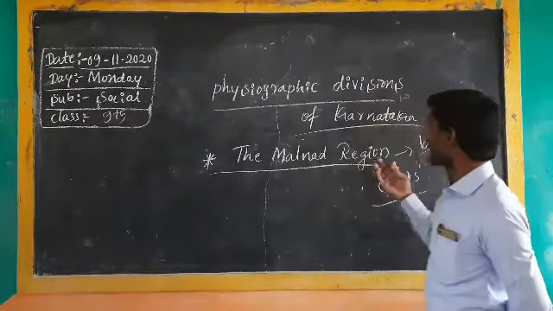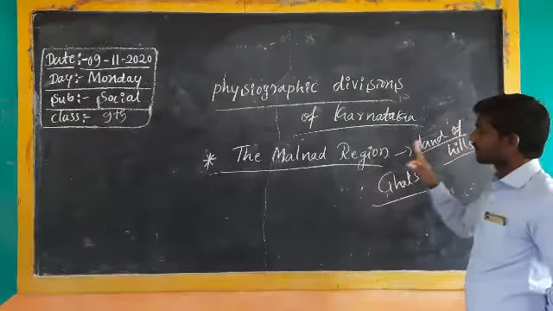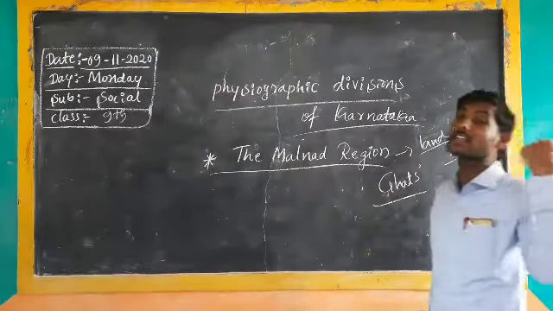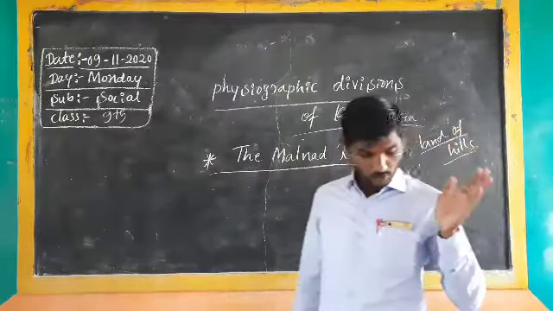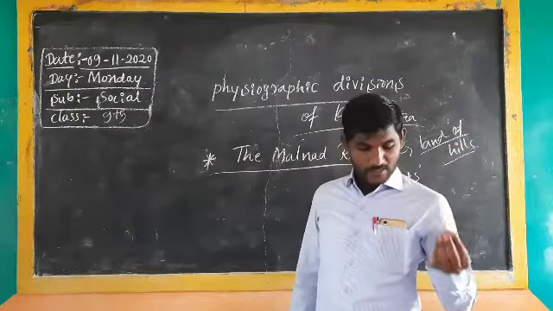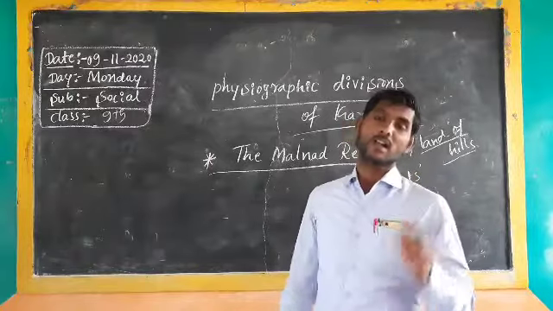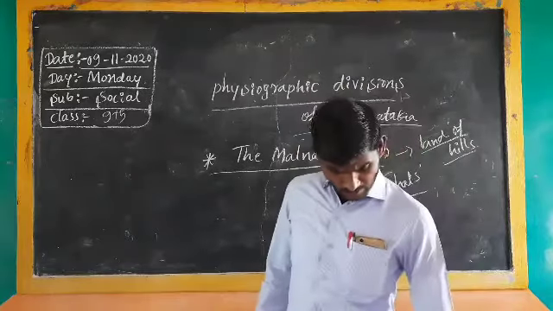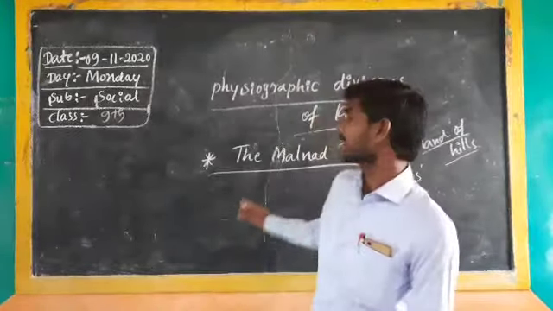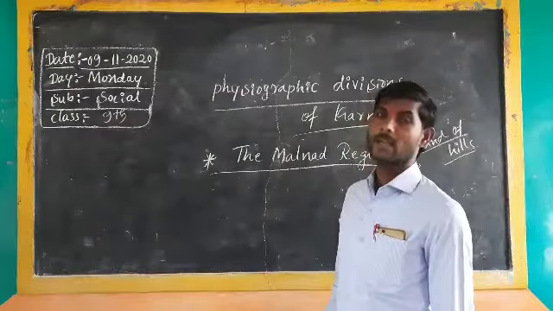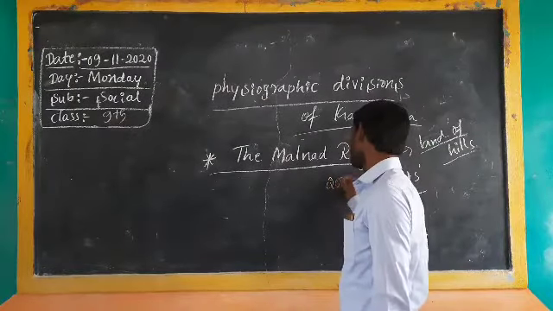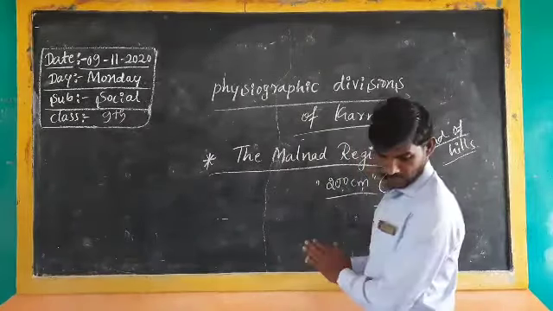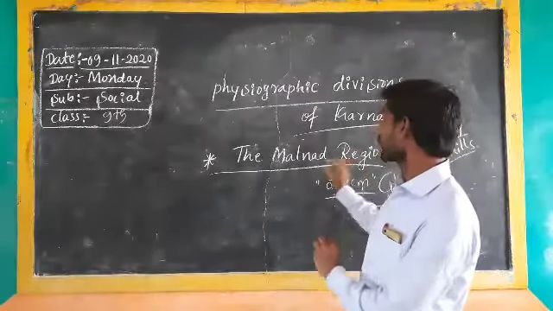Here I already said that the Malnad region is considered the land of hills. Why? Because so many hills are there. Those hills' height ranges from 900 to 1500. So this is the third point. The next point: it is considered a very heavy rainfall area. Annually 200 centimeters of rainfall falls there. So it is basic information about the Malnad region.